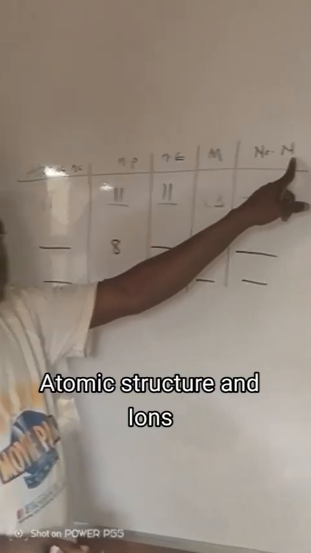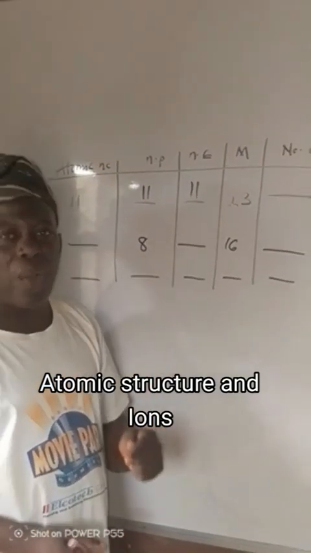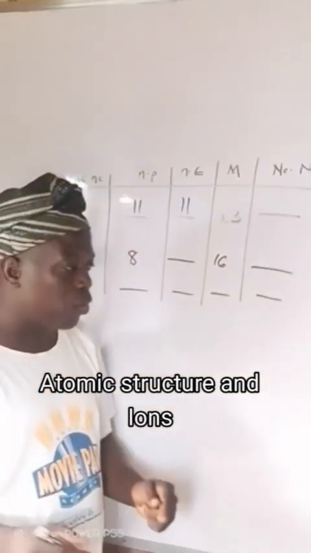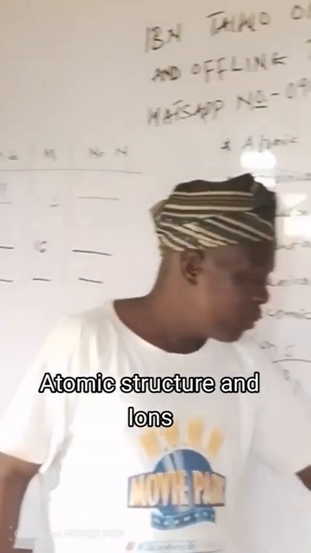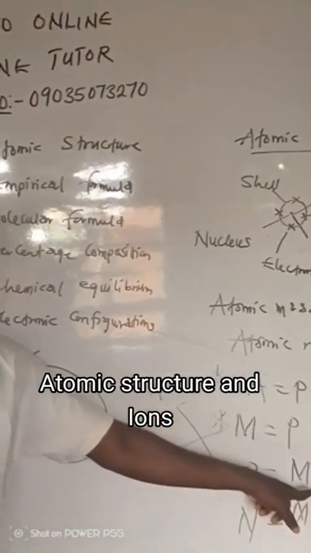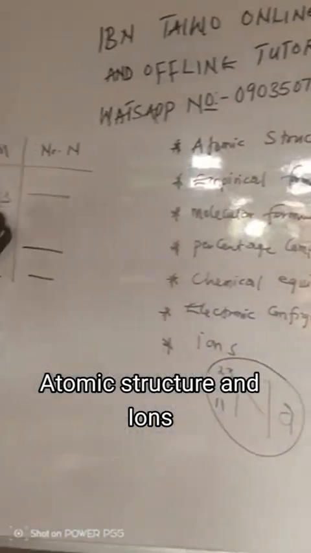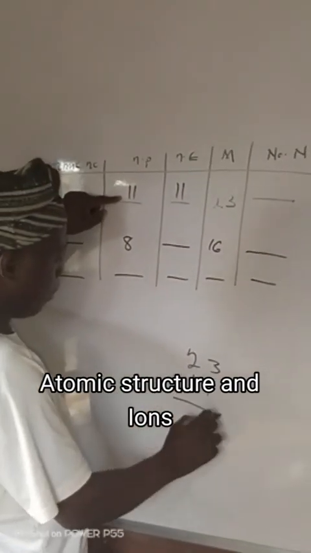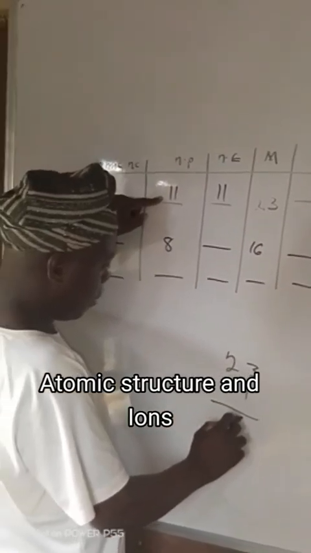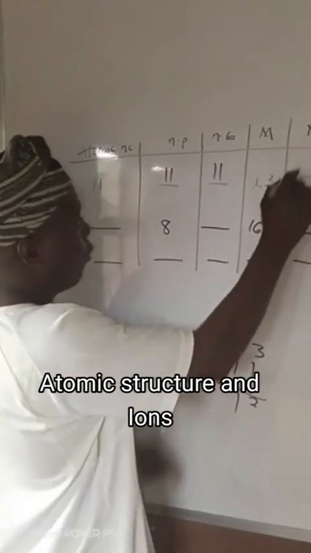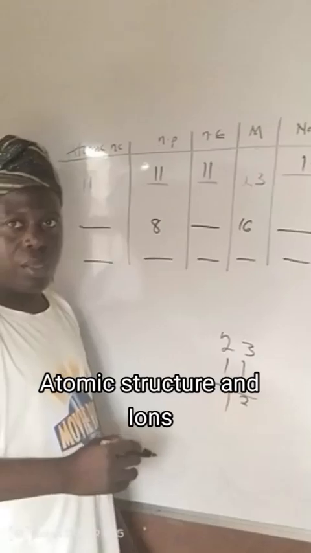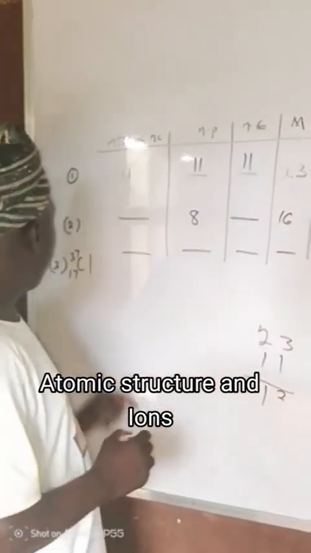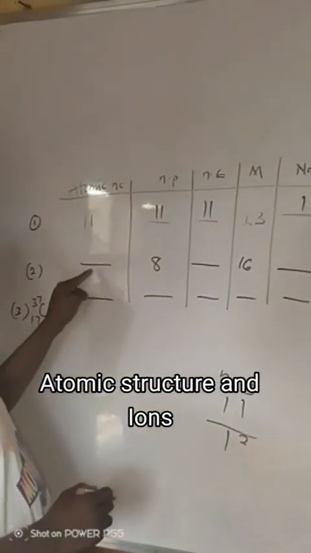Number of neutron. How are we going to calculate number of neutron? To calculate number of neutron, it will be mass number minus proton. What is our mass number here? 23, minus proton. What is our number of proton? 11. If you remove it, it will be 12.